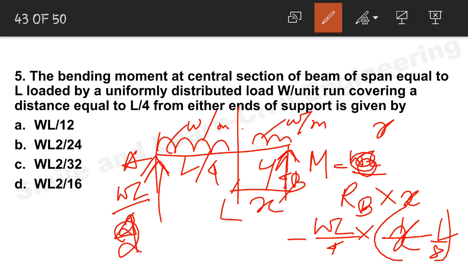So you have to put the value X equal to L by 2. Find the reaction, put the value X equal to L by 2. So I had a confusion, but option C may be the correct answer. Please check it out. Please mention in the comment section. I totally had a confusion because this is coming something else. So please check it out. Okay, you solve it out.